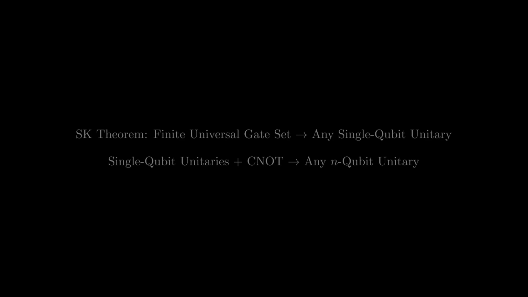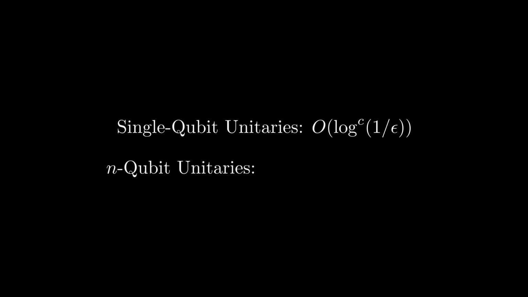As we can see, the Solovay-Kitaev theorem gives us an efficient recipe for approximating any single-qubit unitary to arbitrary accuracy. From the previous video, we have that with access to any single-qubit unitary and CNOT gates, we can reconstruct any n-qubit unitary. Consequently, we can use the result of the SK theorem to approximate any n-qubit unitary we so wish. Given the success we had in efficiently constructing single-qubit unitaries, can we extend this to multi-qubit unitaries as well?